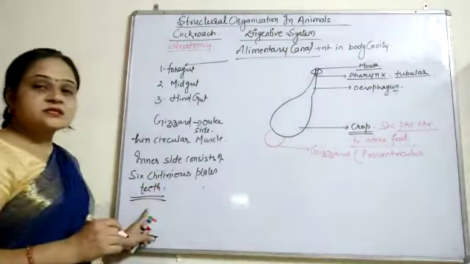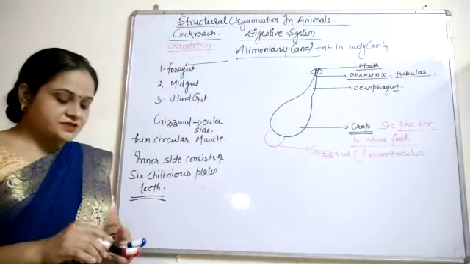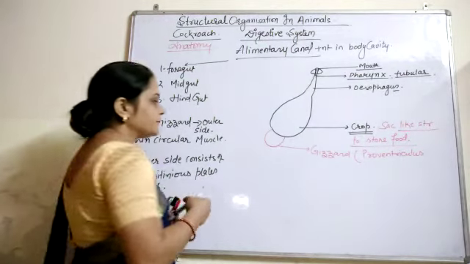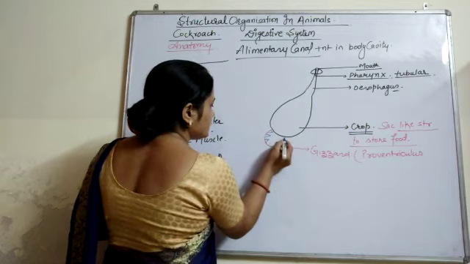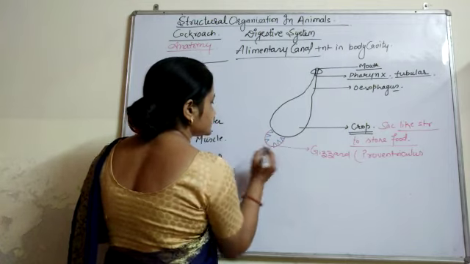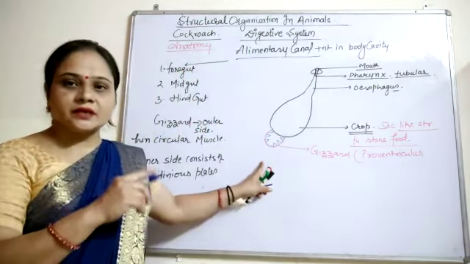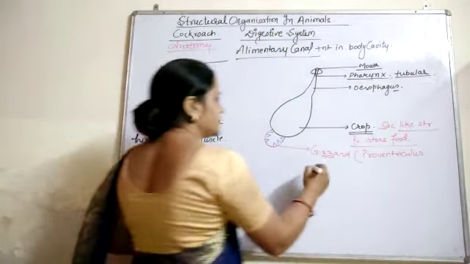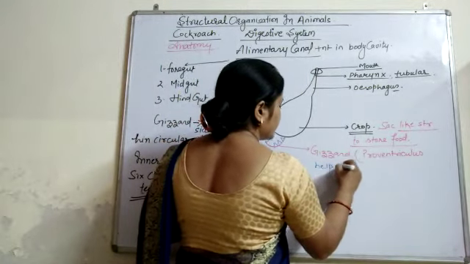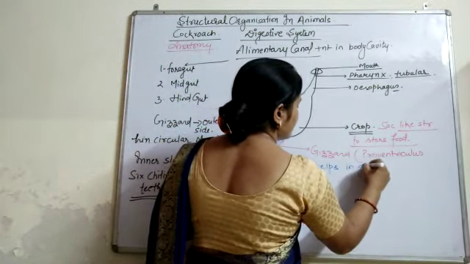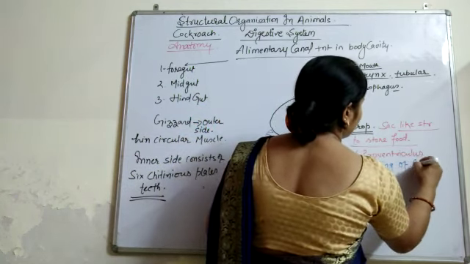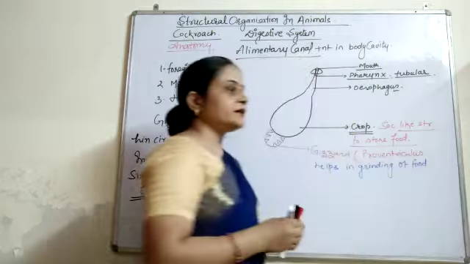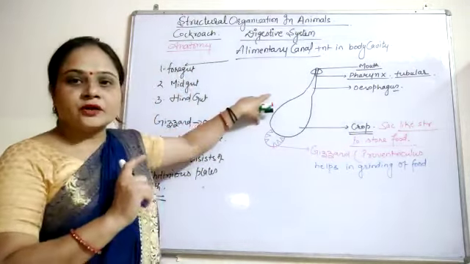We can draw here these 6: 1, 2, 3, 4, 5, 6. These are present on its inner wall, and this gizzard helps in grinding of food. After that, this is the foregut part.